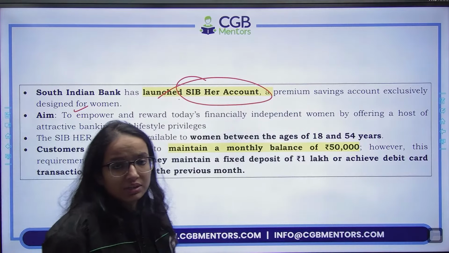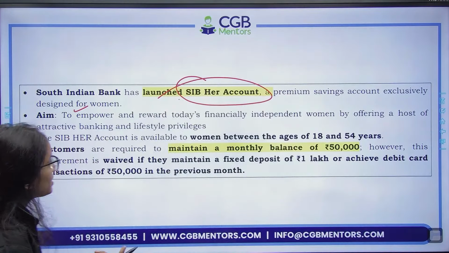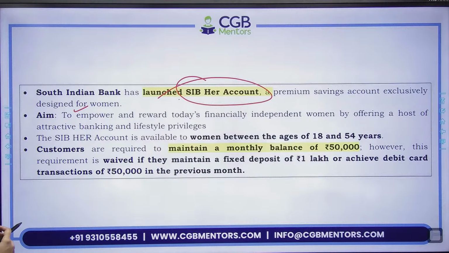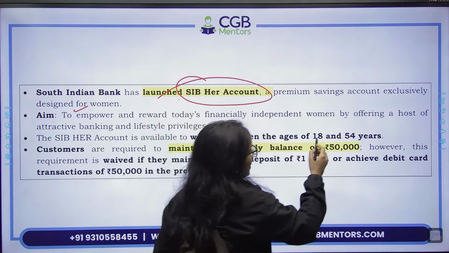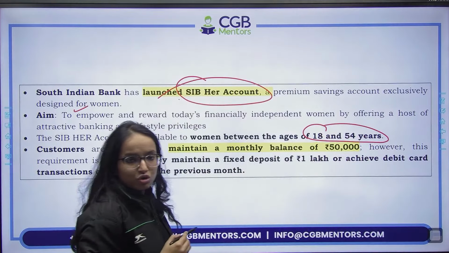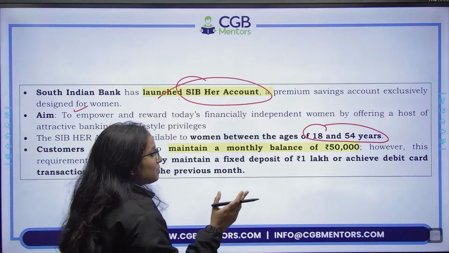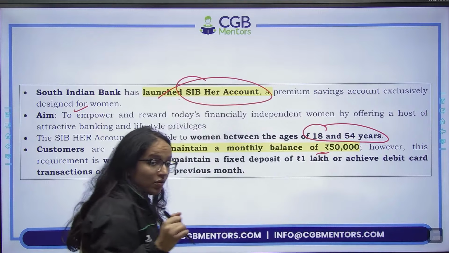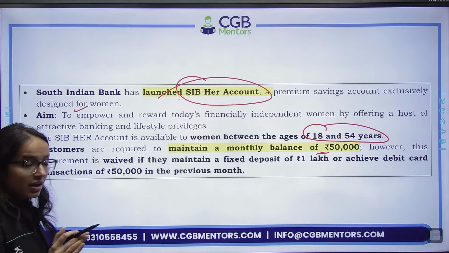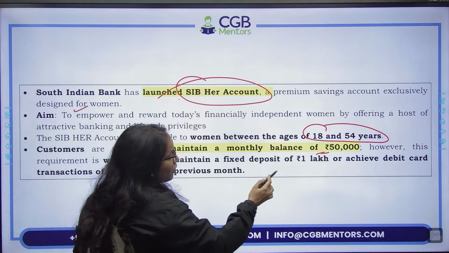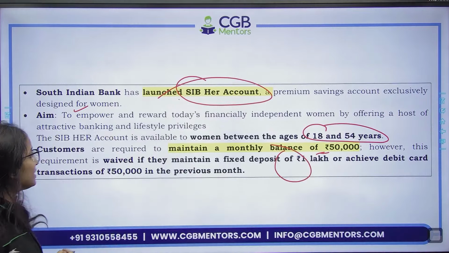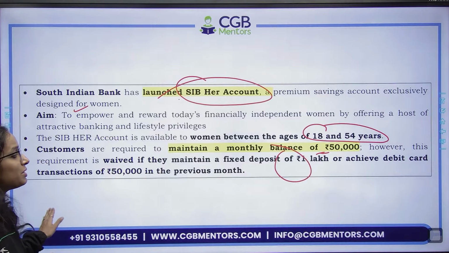So kind of account is savings account. You can maintain it as a savings account to empower the women. It is available for women between ages 18 to 54 years. Age group क्या है? 18 to 54 years. Now you have to maintain a monthly balance of 50,000 rupees. However, this requirement is waived if they maintain a fixed deposit of 1 lakh rupees or achieve debit card transaction of 50,000 in the previous month.